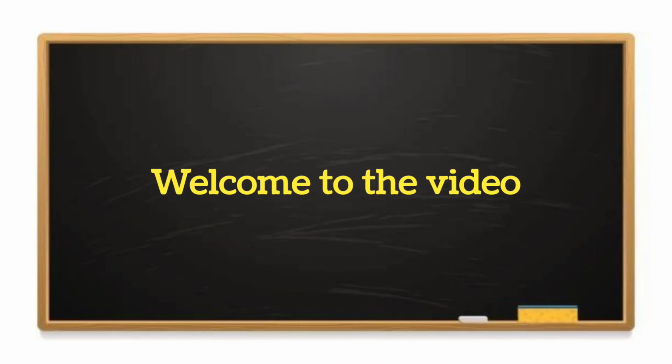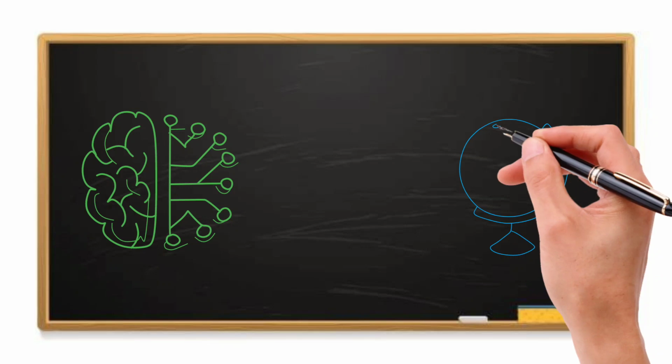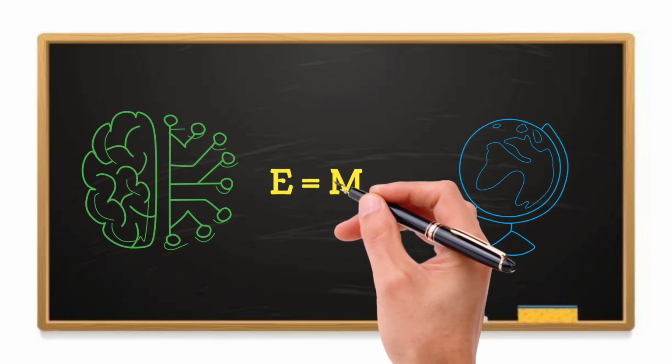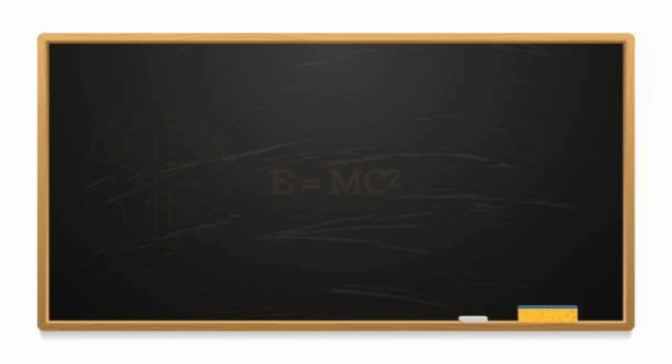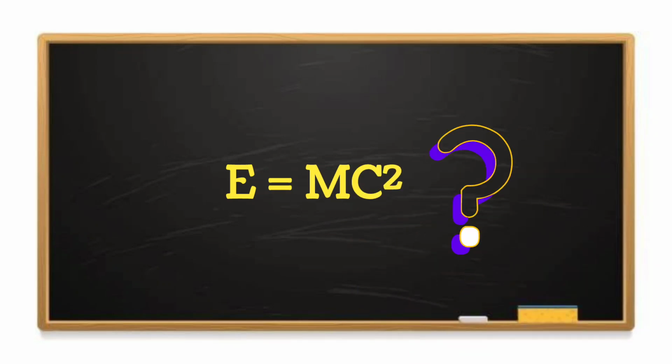One tiny equation. Just 5 characters long. Changed the world forever. E equals mc². But what does it actually mean? And why was it once thought impossible?